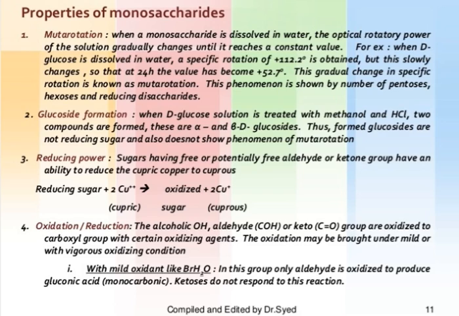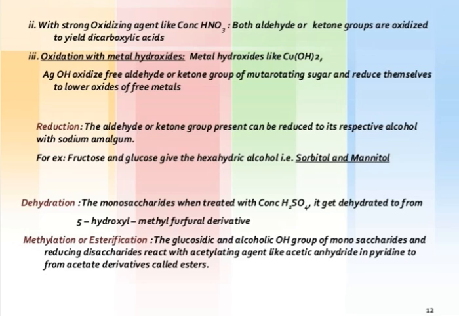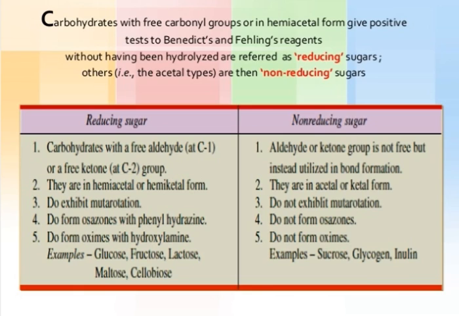Properties of monosaccharides: the properties are particularly mutarotation, then glycoside formation, then reducing power, oxidation, reduction, dehydration, and methylation or esterification. The properties we will study later. Carbohydrates with a free carbonyl group in hemiacetal form give a positive test to Benedict's and Fehling's. These are reducing sugars and non-reducing sugars.